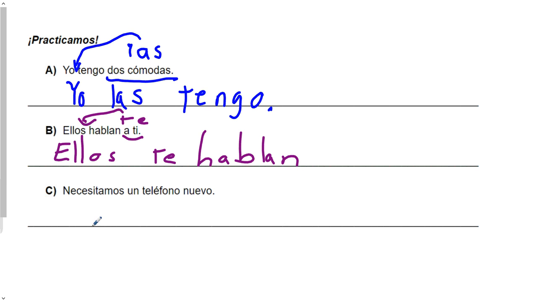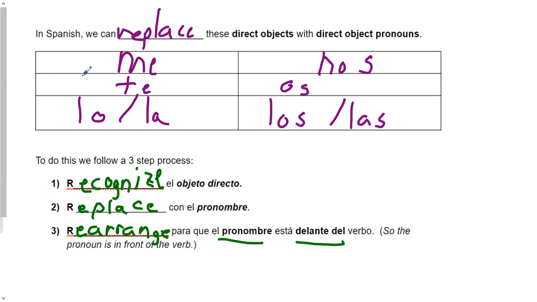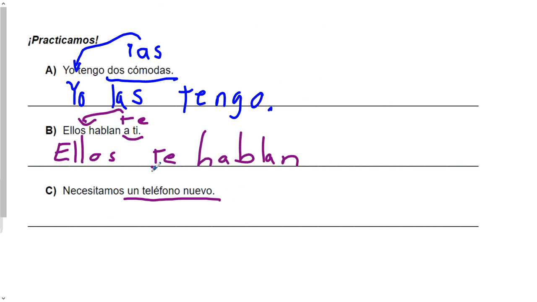Necesitamos un teléfono nuevo. We need a new phone. Well, the verb is we need. Need what? Un teléfono nuevo. This whole thing is going to get replaced because the new phone is the entire direct object. What will we replace it with? Well, it's singular. It's not me. It's not you. Is it masculine or feminine? Well, teléfono is going to be masculine, so we're going to replace it with lo.